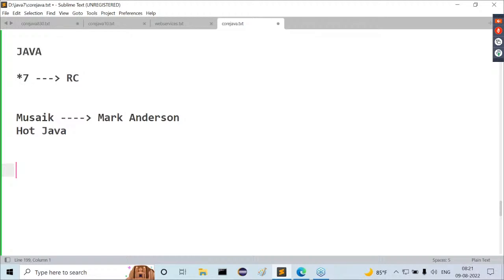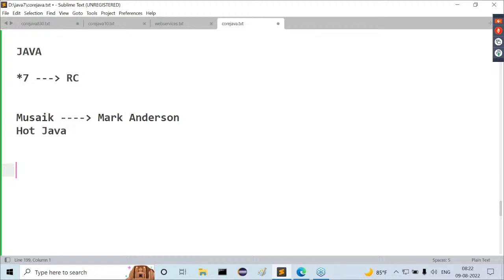But from 10 onwards, somewhat faster releases are coming. Every 6 months a new version comes, so they're thinking about when to migrate to the new versions. Observe carefully. 1.11 is also a somewhat stable version, but the remaining versions are not much. Clearly I'm telling you now. Okay, fine. That is one point. Then one more point I'm telling you.